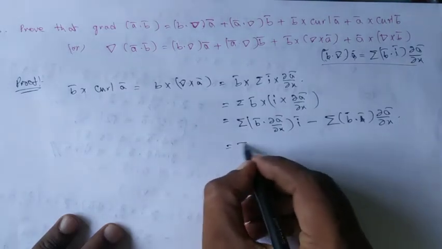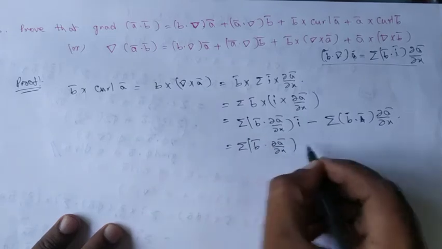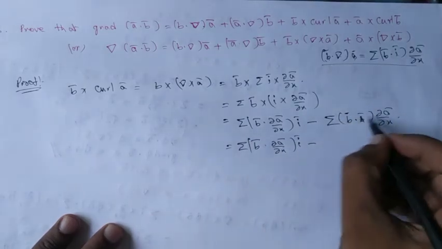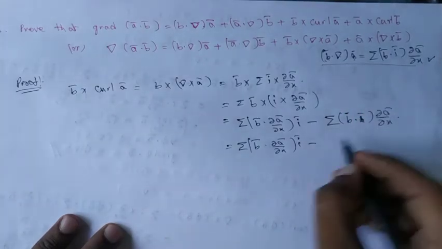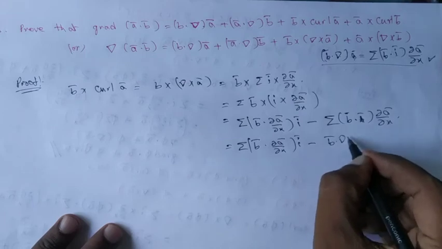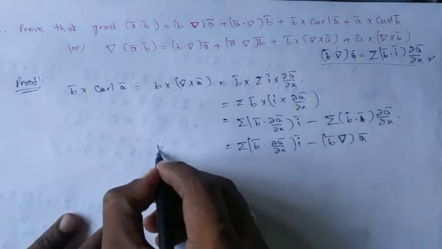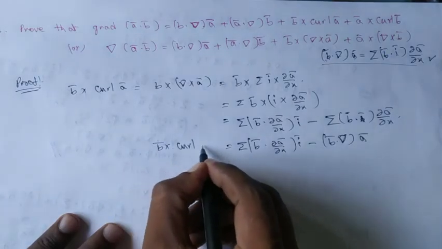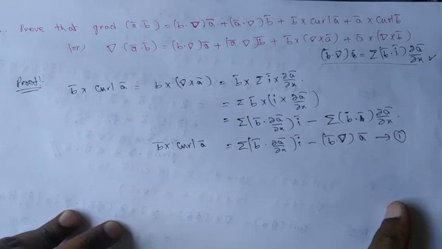So it is sigma b bar dot dou a bar by dou x into i bar minus this, b bar dot i bar into dou a bar by dou x, which is b bar dot del a bar. So what is this? b bar cross curl a bar. This may be taken as statement 1.